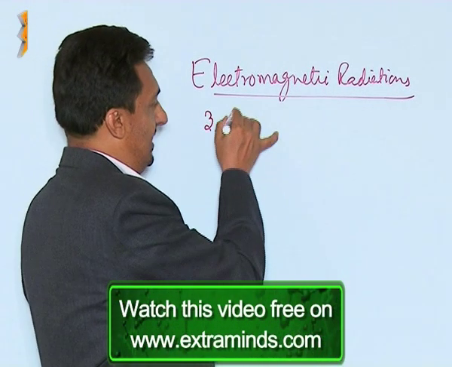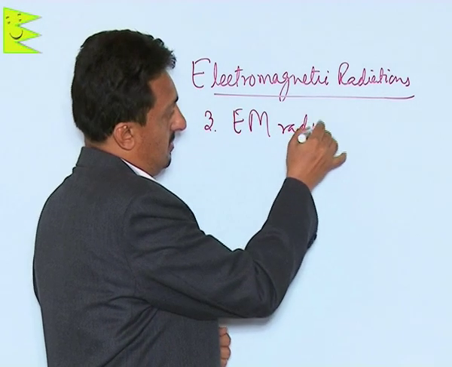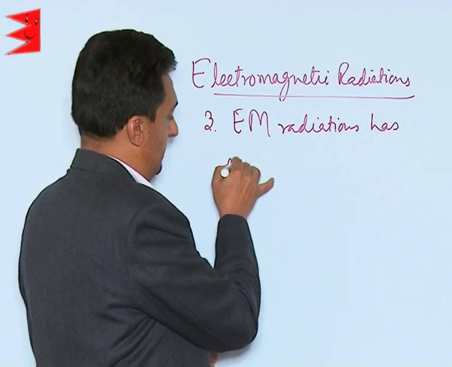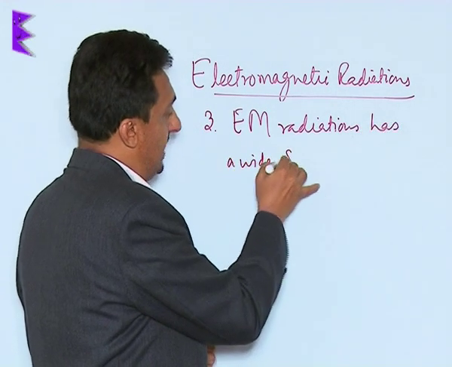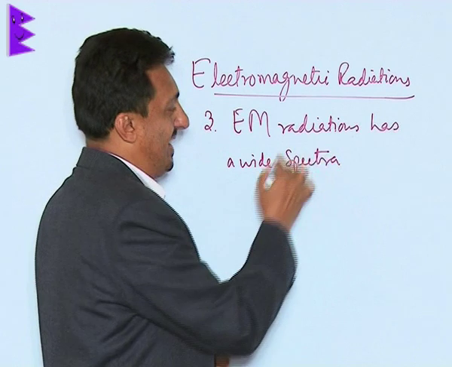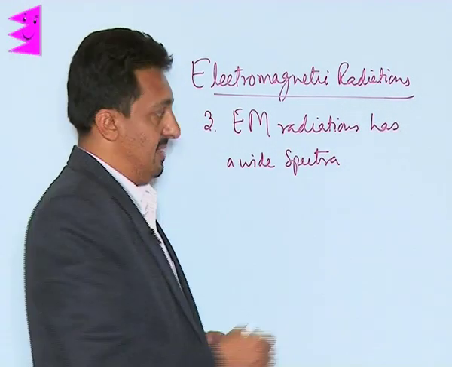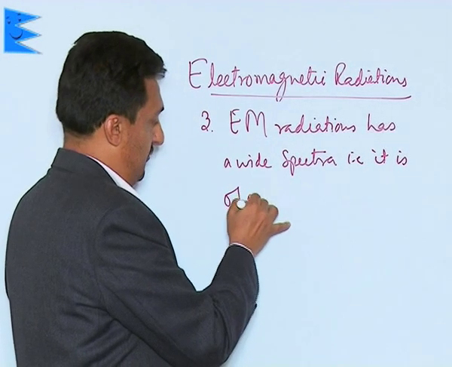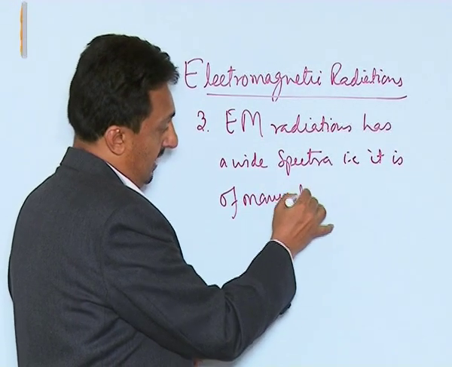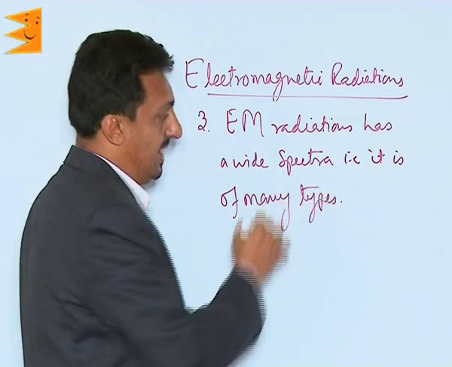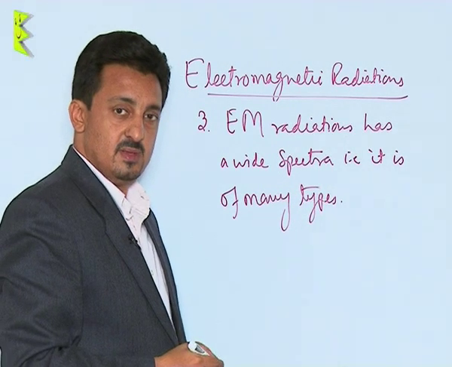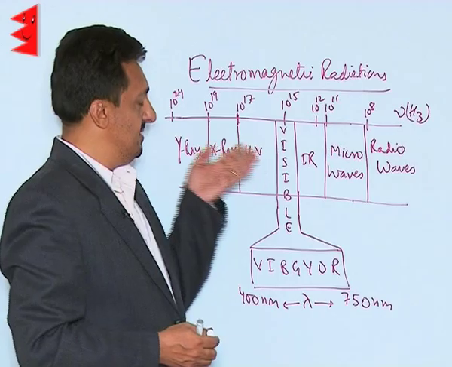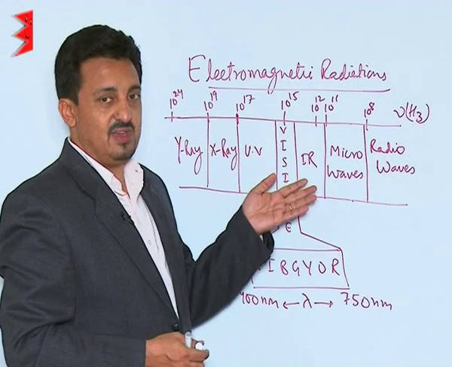The electromagnetic radiations have a wide spectra. That is, they are of many types. Now, with the help of a diagram, I can show it to you. This is the EM spectra we have.